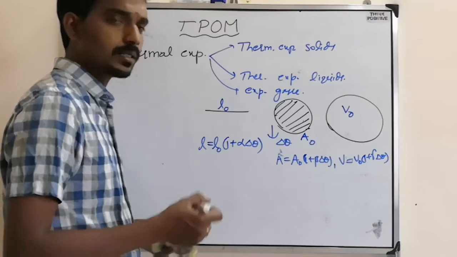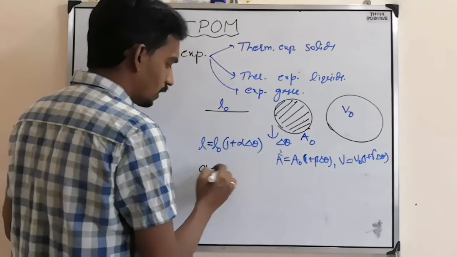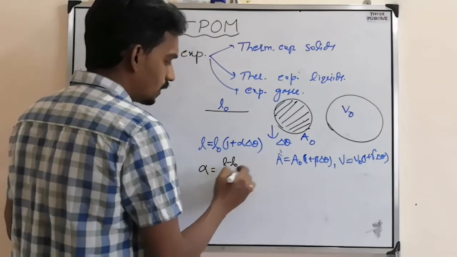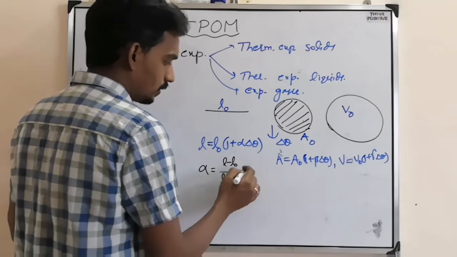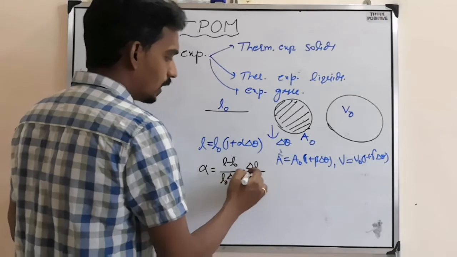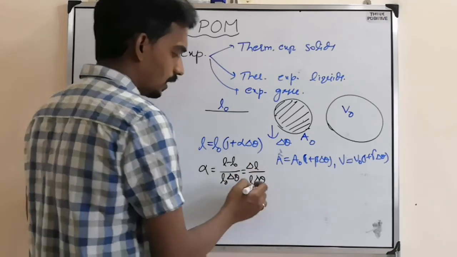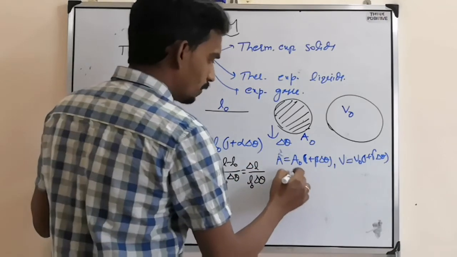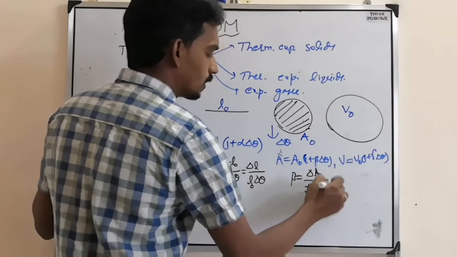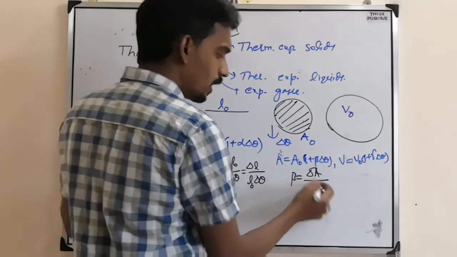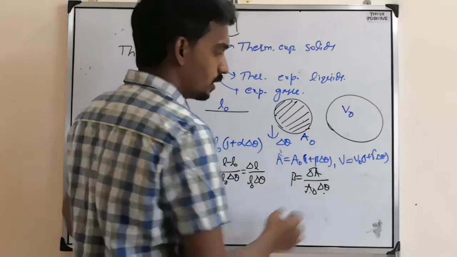So in each case there is one constant. Alpha will come, which is L minus L naught by L naught delta theta. That is delta L by L naught delta theta. And here beta is delta A by A naught delta theta. So change divided by initial into change in temperature.